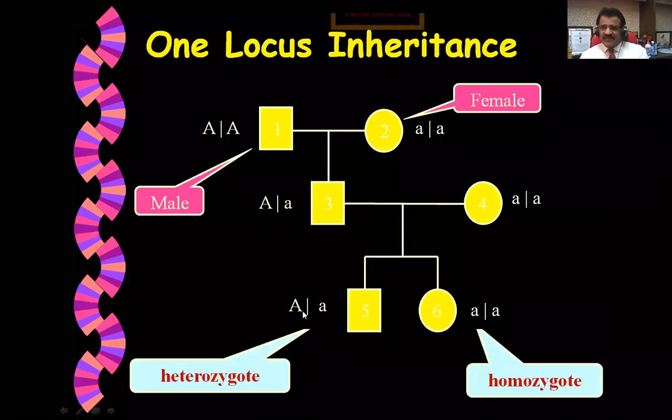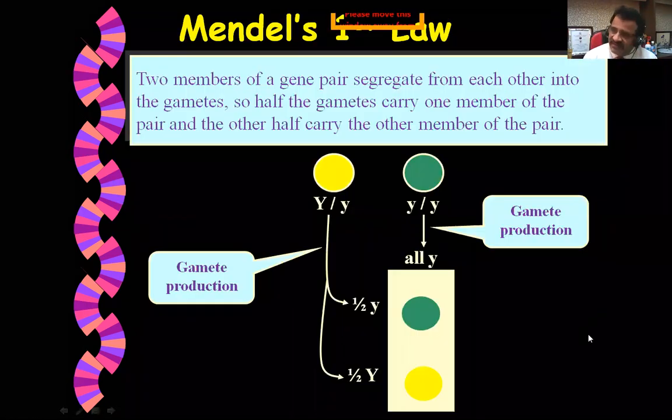When uppercase A is paired with lowercase a, it is called heterozygote. When lowercase a is paired with lowercase a, it is called homozygote, which means same to same. And dear students, there are two common laws of Mendel's, because genetics was postulated by Gregor Mendel.